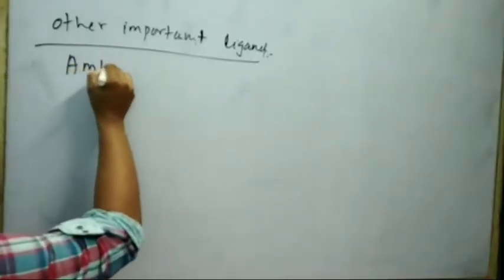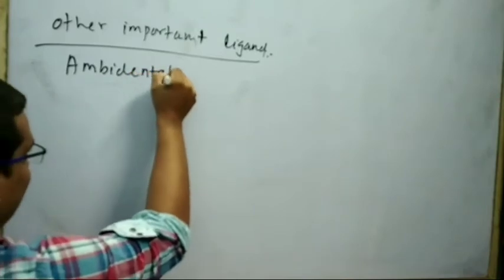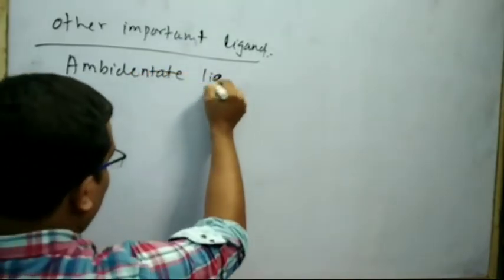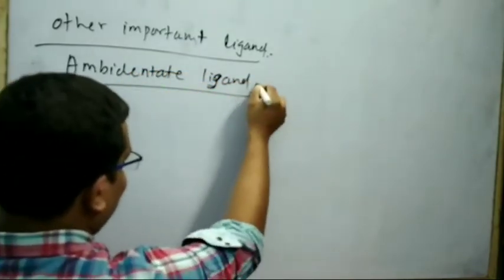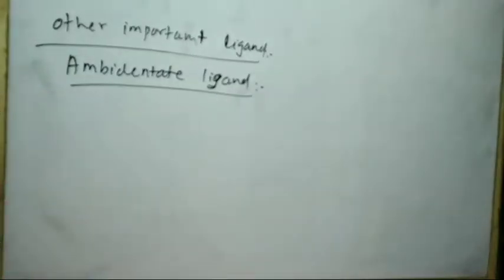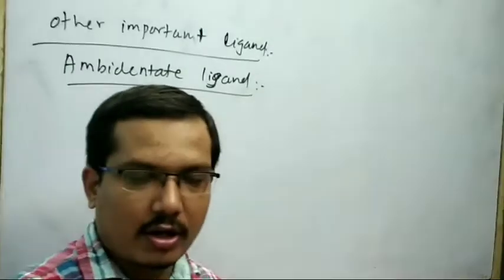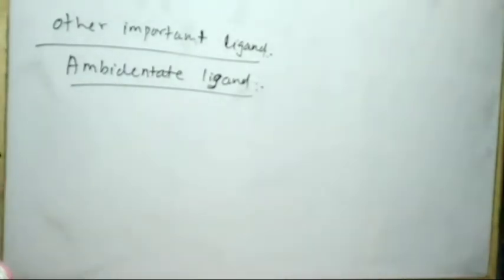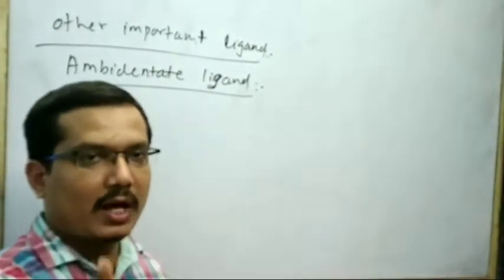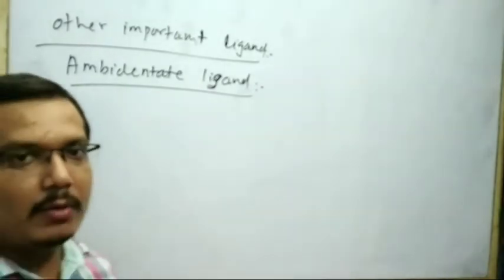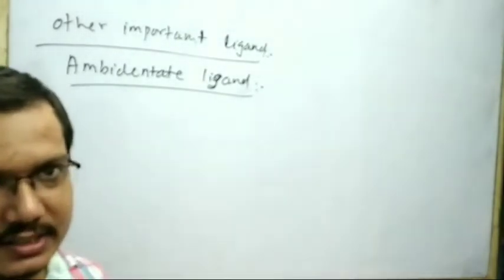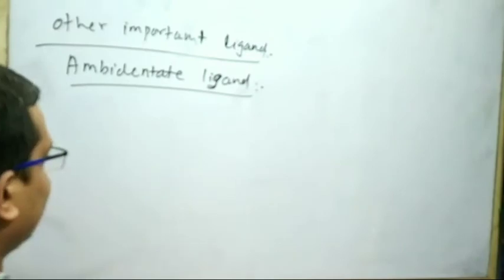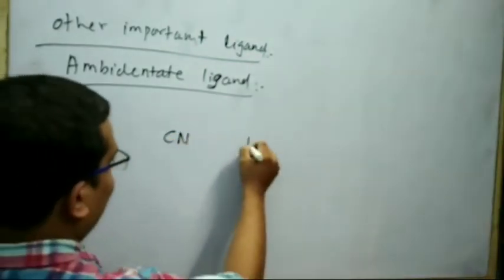Next is your ambidentate ligand. This is said to be a polydentate ligand. That means it has two or more donor atoms. Among these donor atoms, only one donor atom can coordinate to one metal ion to form one coordinate linkage at a given time. For example, CN.